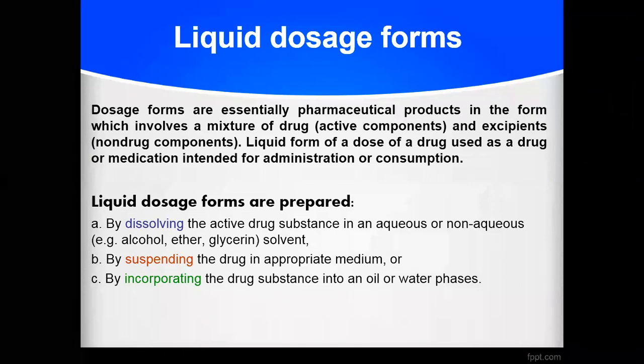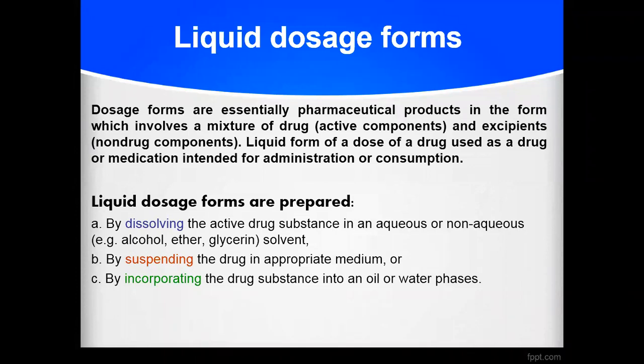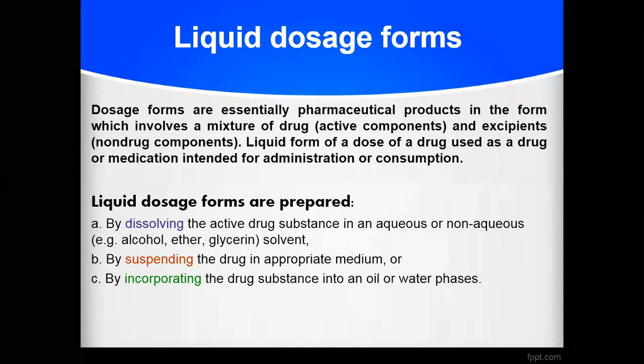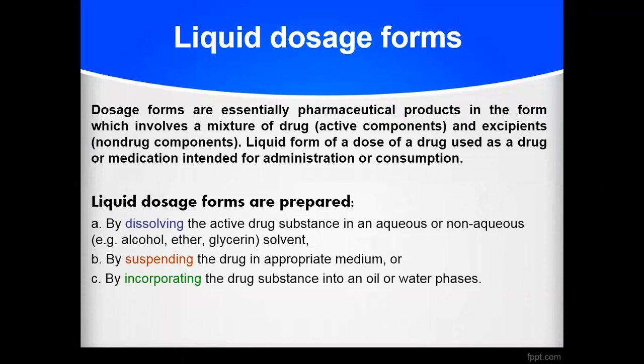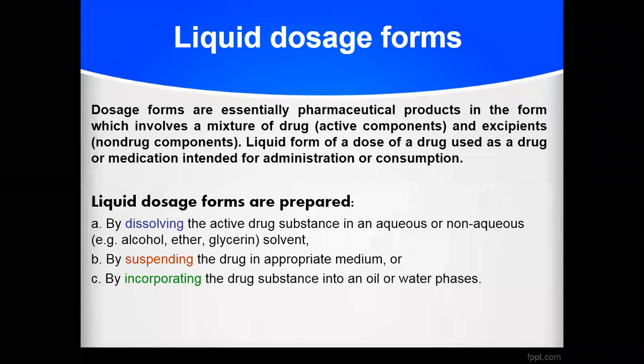Then sometimes we can incorporate your drug into the vehicle in the liquid state. For example, suppose your drug is available in the oil phase, in a liquid state but oily. Then we can prepare an emulsion of that substance as a dosage form. So here it is oil plus water; your drug may be oil, or sometimes we can incorporate a solid drug into the oil and water phase. This will be called an emulsion.